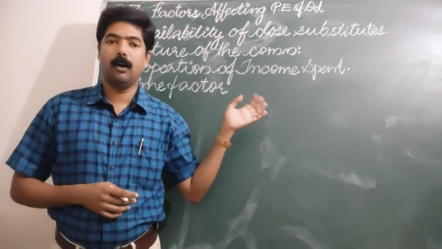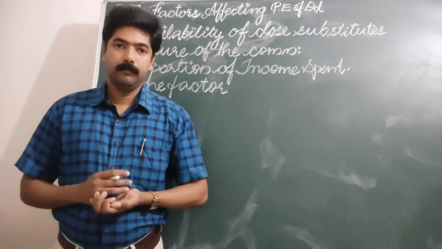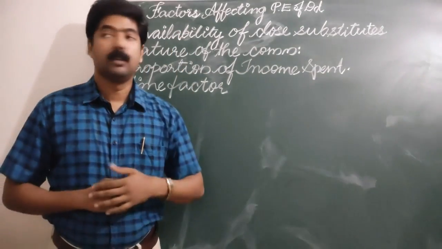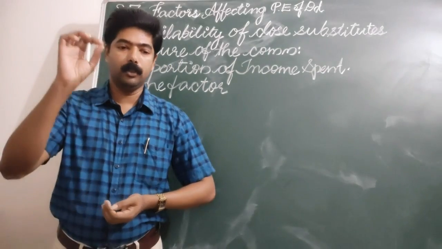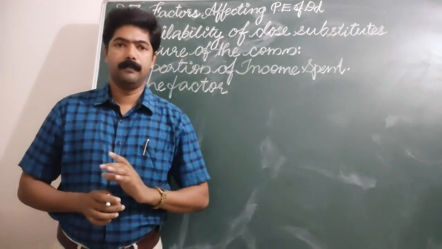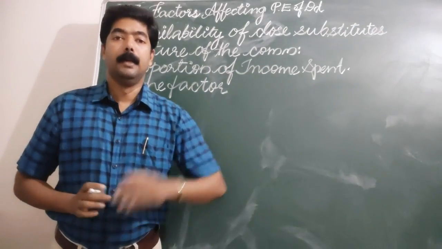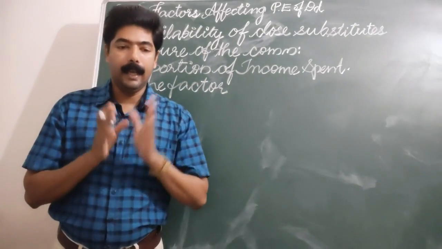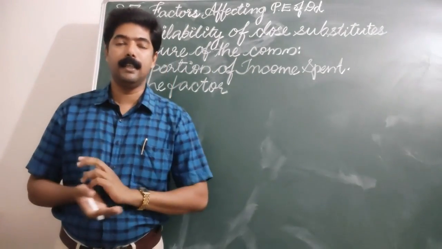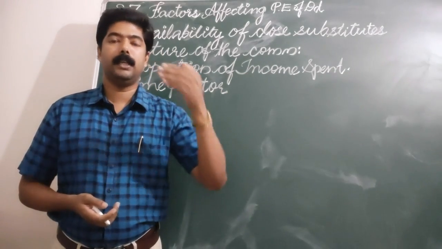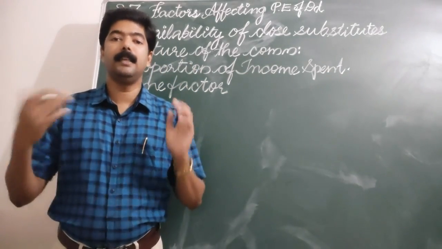For example, for the first factor, availability of close substitutes, if a commodity has many close substitutes, its demand is likely to be elastic in nature. Why? Because that commodity has many substitutes.